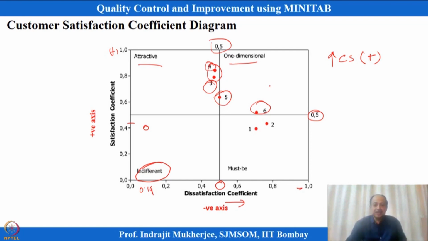So these are the features which improve customer satisfaction. We should not be worried much about the indifferent category, but the must-be category should also be addressed. There should not be anything missing, so we should provide the must-be category.